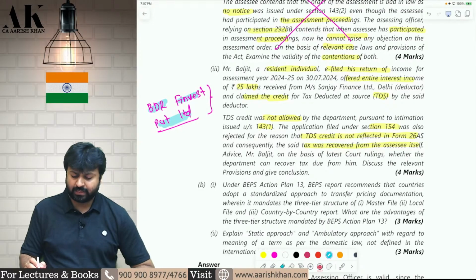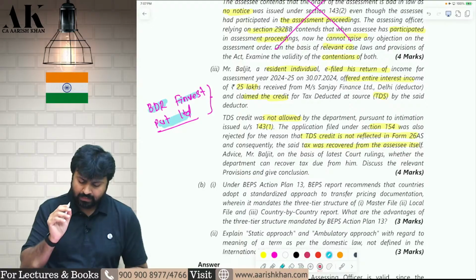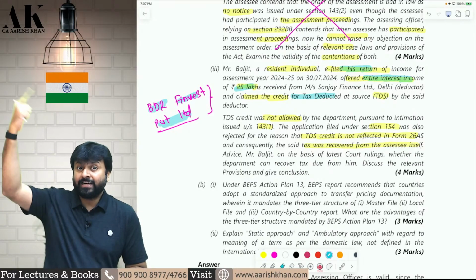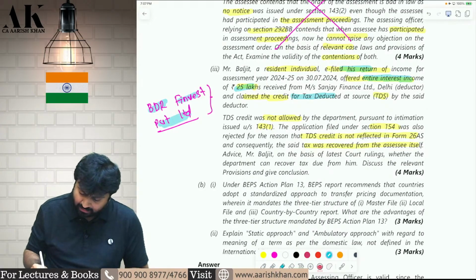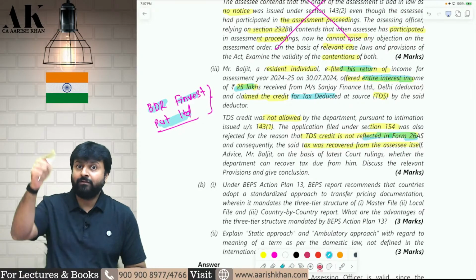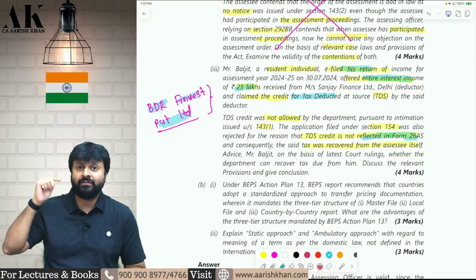Now what has happened in this particular question, sir? I'll let you know. The assessee has filed the return and assessee has offered some interest income of 25 lakh rupees. TDS was deducted by the deductor, but the deductor has not paid the TDS and therefore it is not reflected in 26AS. So if somebody has deducted my TDS, but they have not paid the TDS, therefore it will not reflect in my 26AS, will I get the credit of that TDS or not?